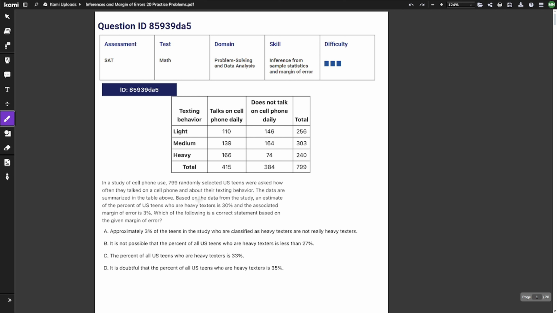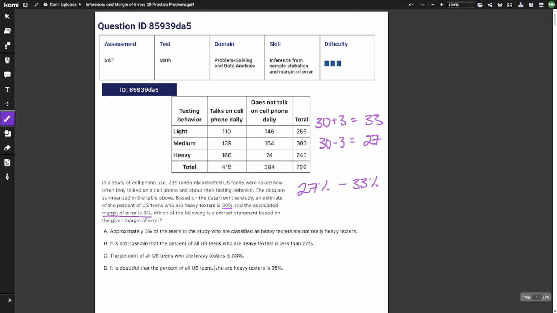Alright, here we go. Based on the data from the study, an estimate of the percent of US teens who are heavy texters is 30%. And the associated margin of error is 3%. Which of the following is a correct statement based on the given margin of error? So if you remember how to work with margin of errors, we're gonna add 3% and subtract 3% from this. So 30 plus 3 is equal to 33, and 30 minus 3 is equal to 27. That means that our range could be anywhere between 27% and 33%.